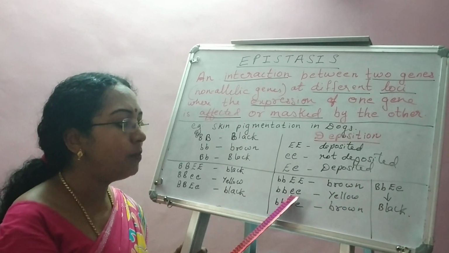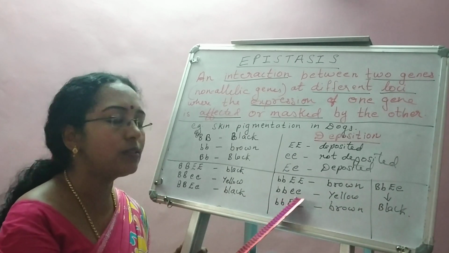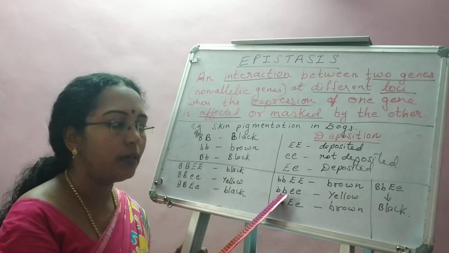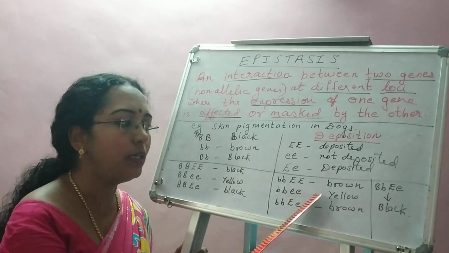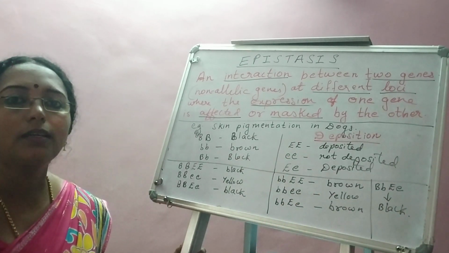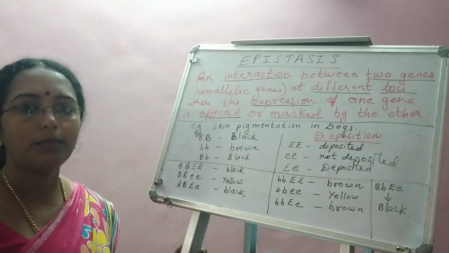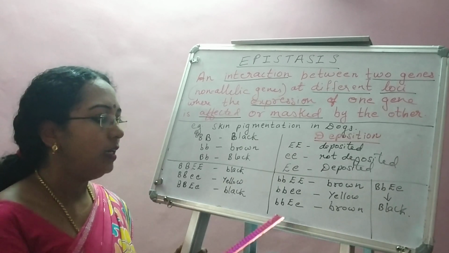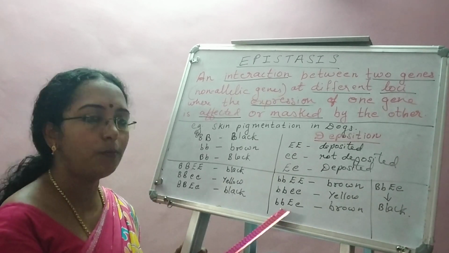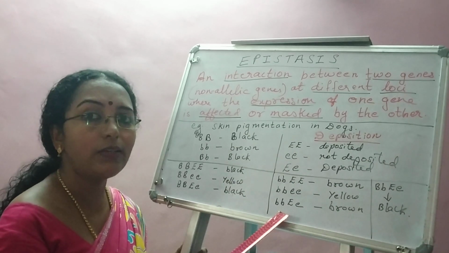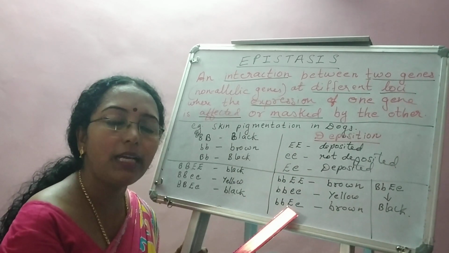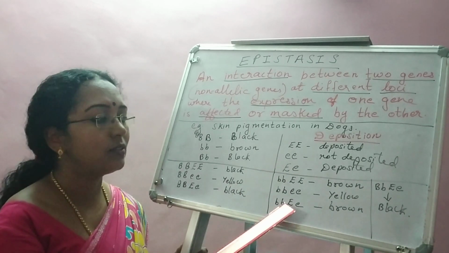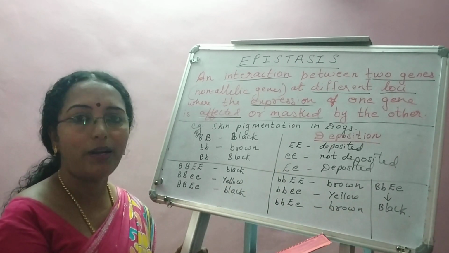Small b, small e. Everything is recessive. Brown is there, but capital E is not there. So deposition will not take place. It will have what color? Right, yellow color, because there is no deposition. Next, small b is there, so brown color should be there. But let us see whether the other gene is allowing it. Yes, of course. It is having a capital E, so it is allowing. So naturally it will have a brown color.